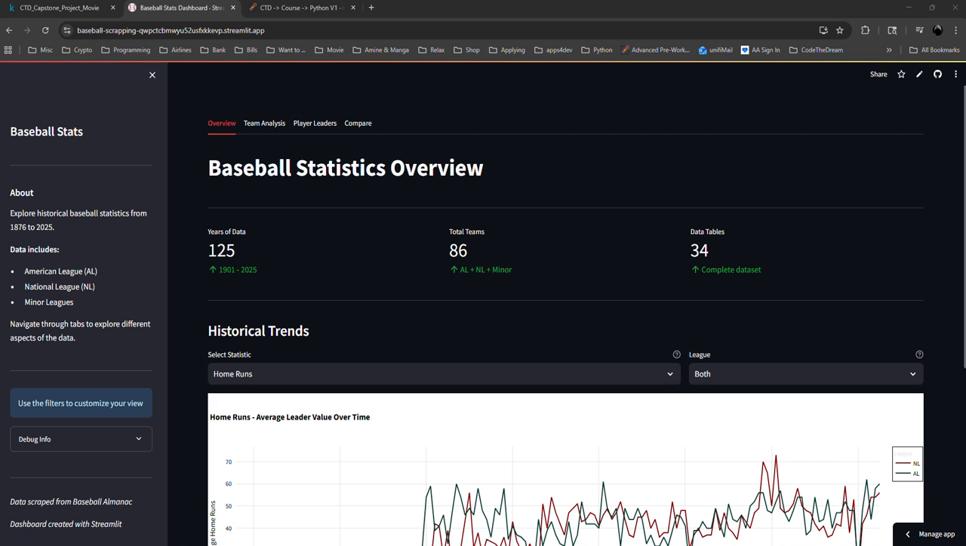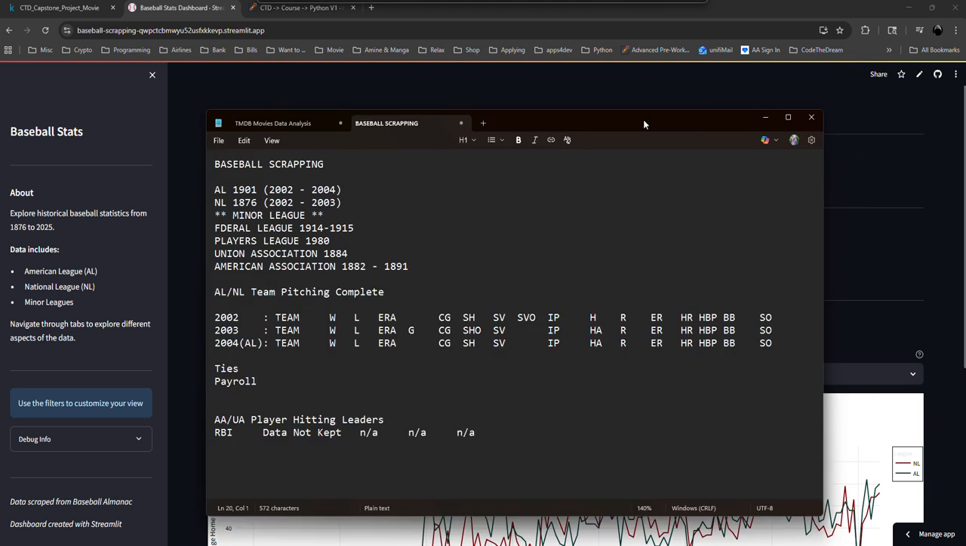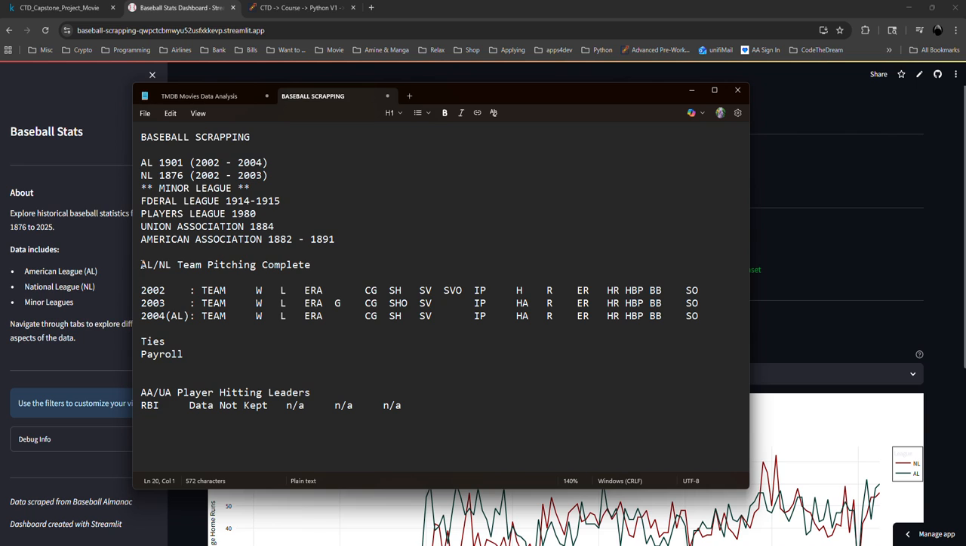I will show you quickly here how this changed. As you can see here, 2002 and 2003 have all their stats on the table, the team pitching complete. As you will see, in 2002 the games column is missing, but it has SVO. 2003 has the game value, the end game column, but doesn't have the SVO column. And 2004 doesn't have the game and doesn't have the SVO column. Those 3 years are for the American League.